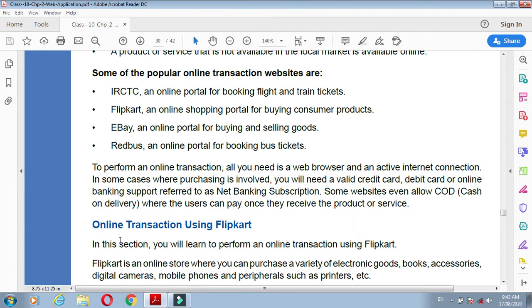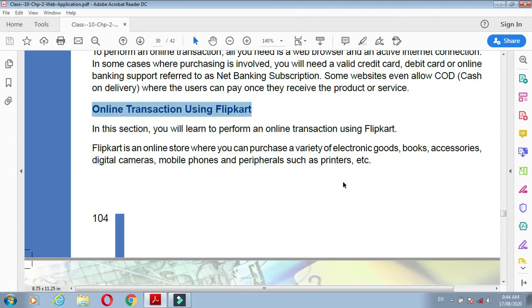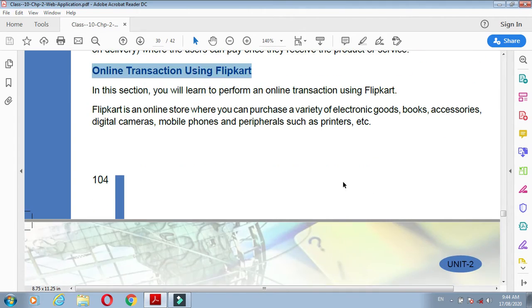Understand? Now, online transaction using Flipkart. How can we use Flipkart for online shopping, and how can we do an online transaction on Flipkart? In this session, you will learn to perform an online transaction using Flipkart.